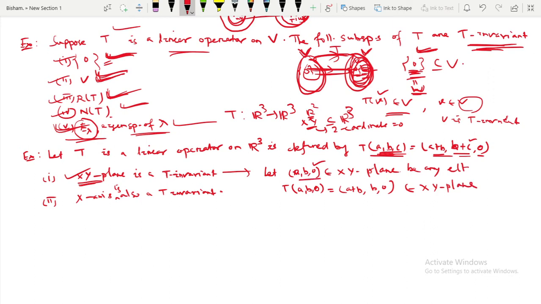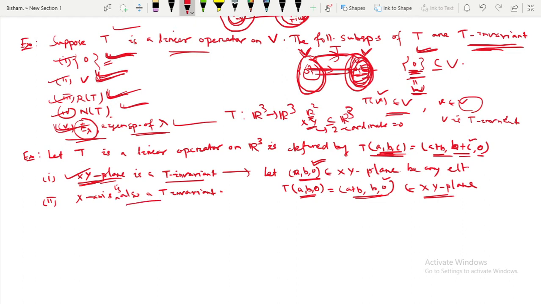If you take any element from the xy plane, which is a comma b comma 0, then its transformation gives you this one, where the z coordinate is 0. So this lies in the xy plane. So the xy plane is T invariant, since I have taken a, b, 0 as any element from the xy plane.